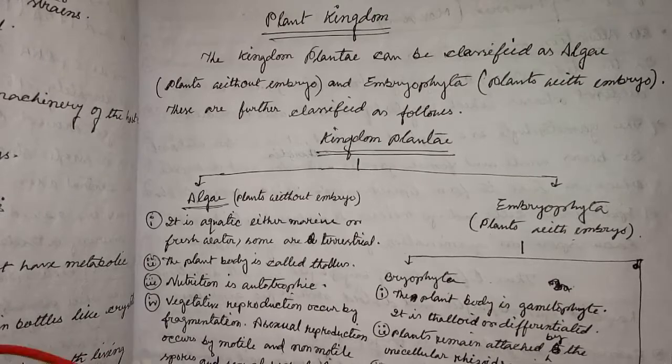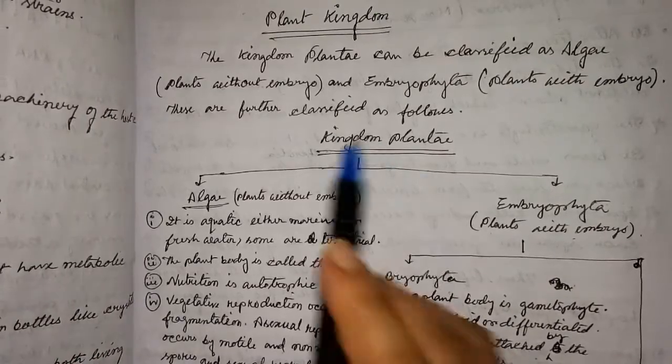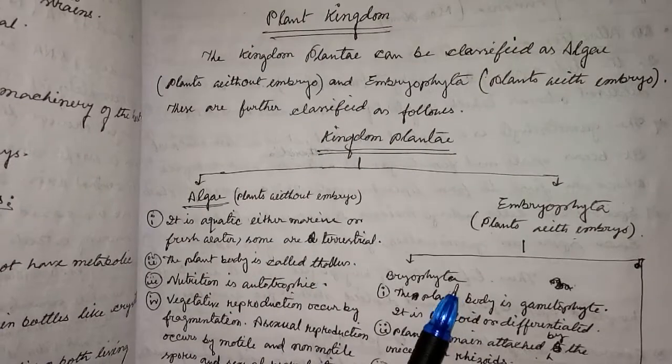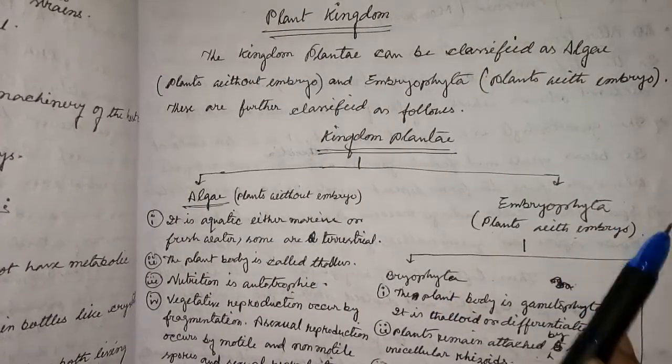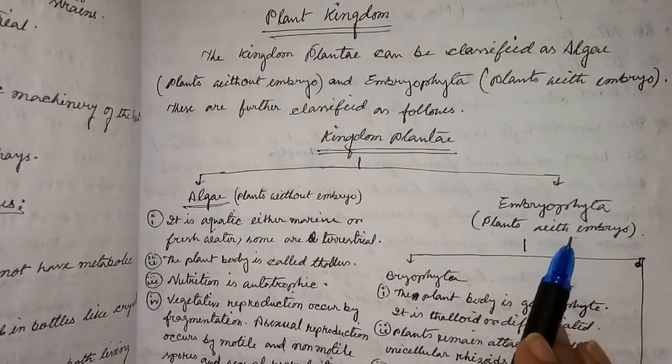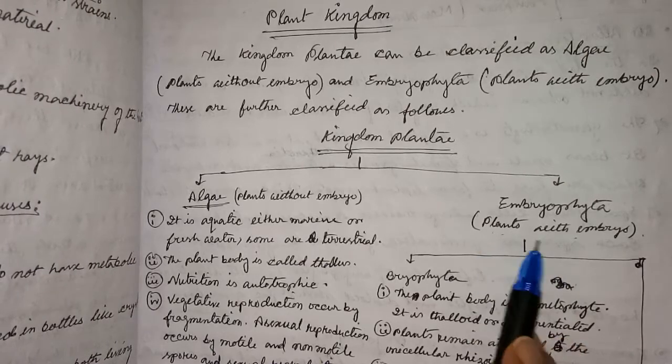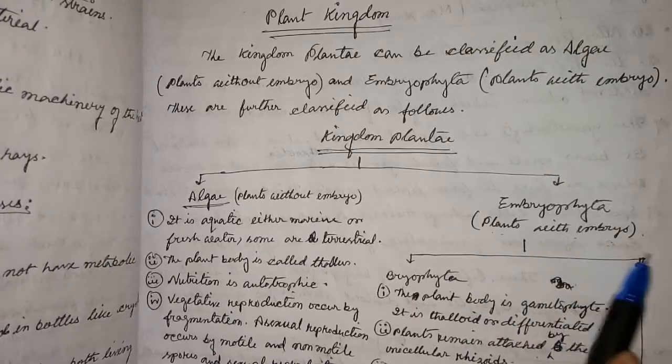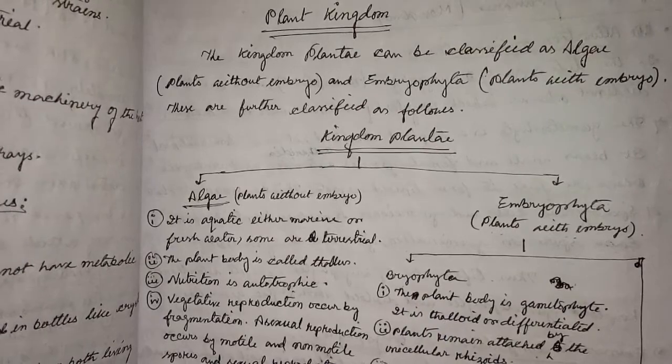Hello students. Now come to the plant kingdom. Now I am going to start with the classification of embryophyta, which means plants with embryo. That is divided into bryophyta and tracheophyta.